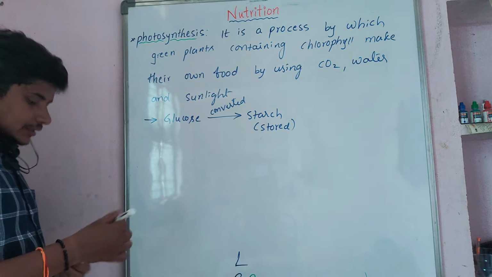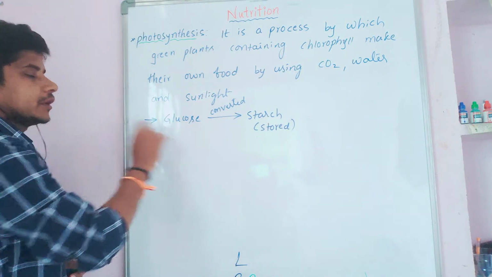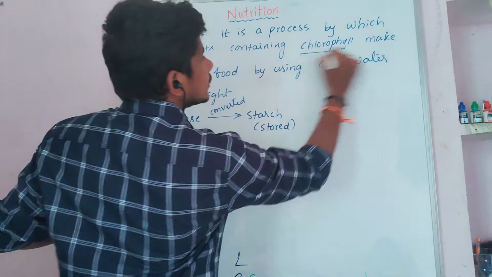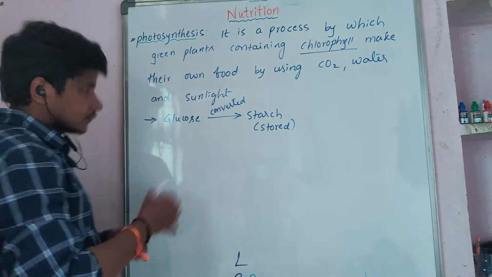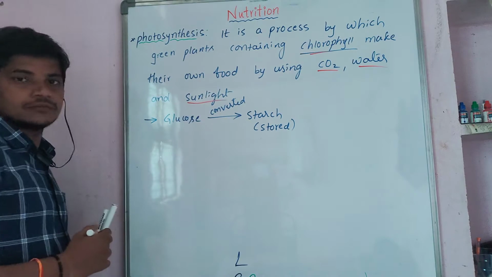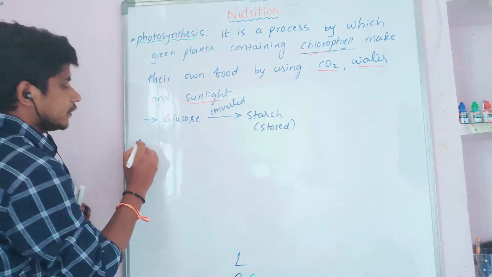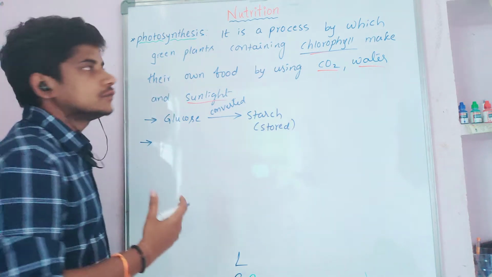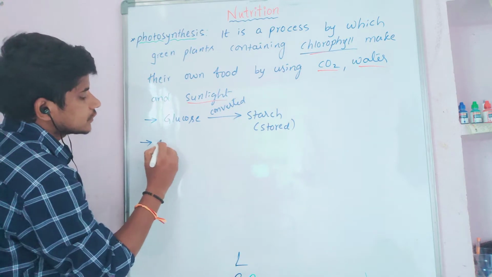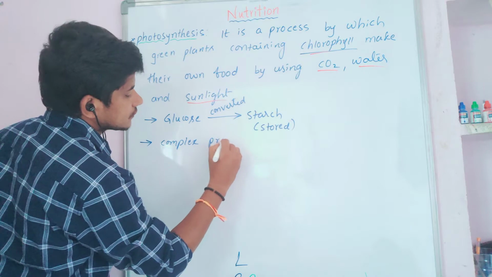So what are the main things that plants require to perform photosynthesis to prepare their food in the form of glucose, and other proteins and other things that will form? The main things are chlorophyll, carbon dioxide and sunlight. So this is the photosynthesis process. It is a very important process which serves food for the entire living world. It is a very complex process.